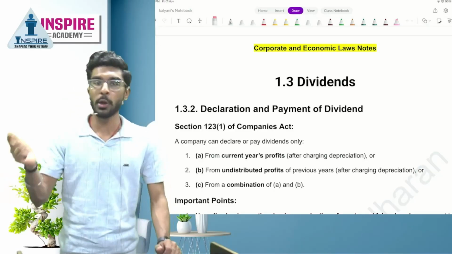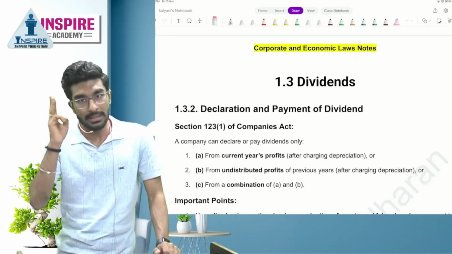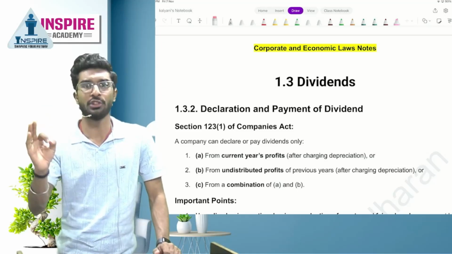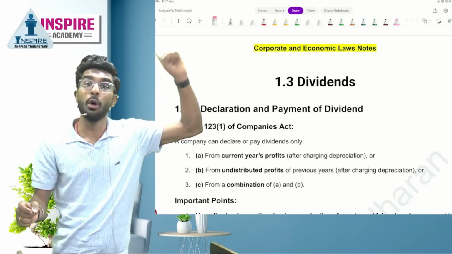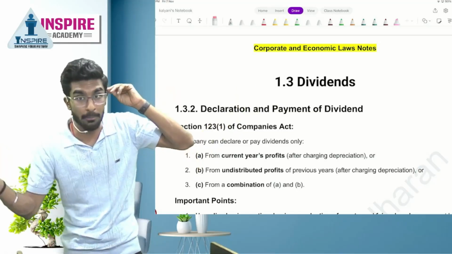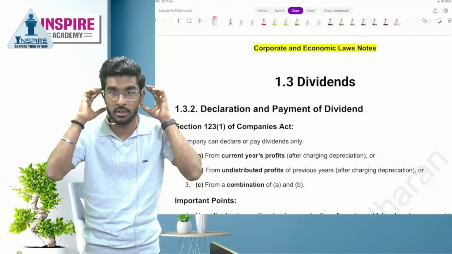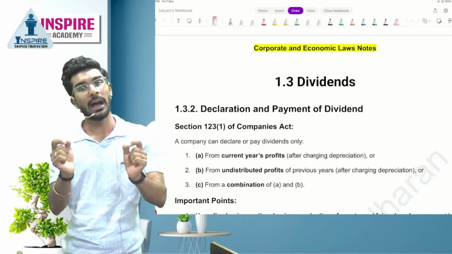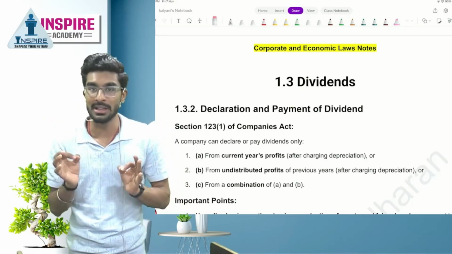After that, we're going to complete 1.4, that is accounts and audit. These 3 sub-chapters are extremely important, people. In every attempt, a question was asked with respect to loans and investment, and number 2 is accounts and audit. Dividend, till now, a question was not asked, but there is a very high possibility that a question from the dividend sub-chapter will be asked in this attempt.